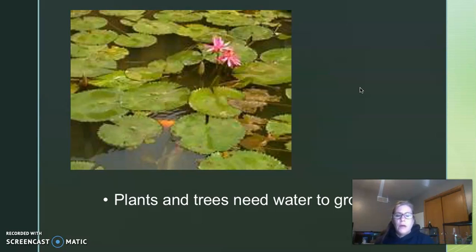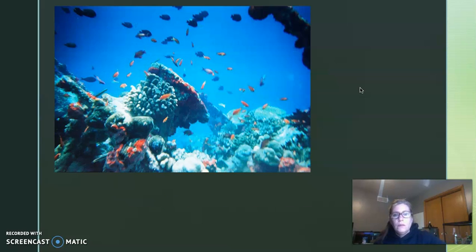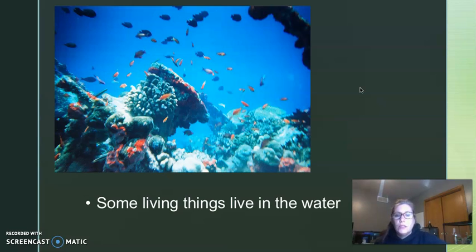So what I wrote down is that plants and trees need water to grow. So in this picture, the lily pads and the flower would need that water to grow. It depends on that water to be a healthy plant or flower so that it can grow. In this picture, we can see that the living things are actually living in the water. So this is their habitat. This is their home.